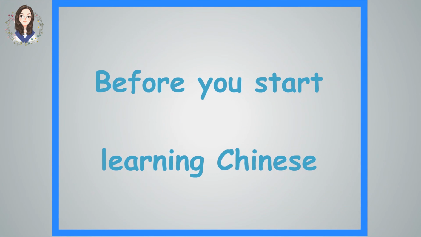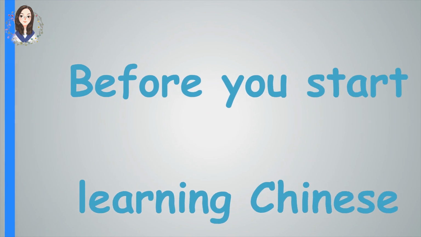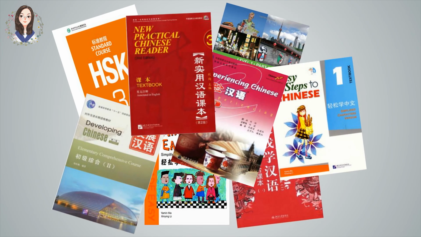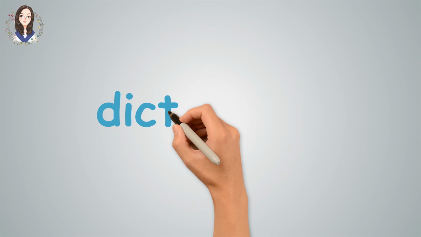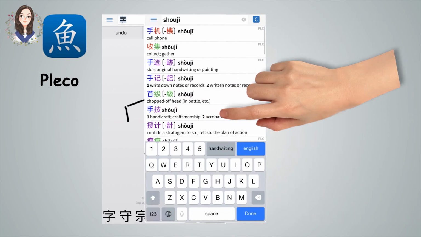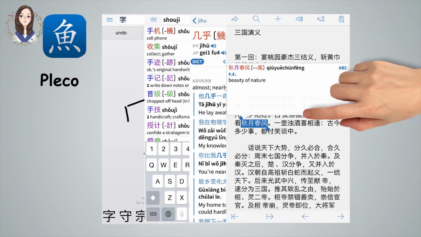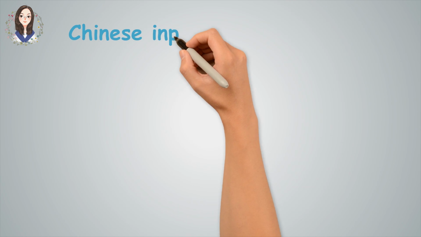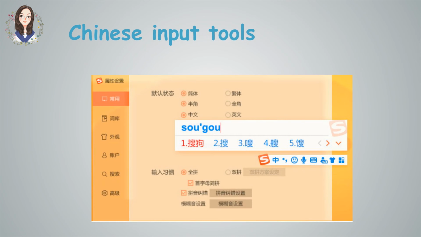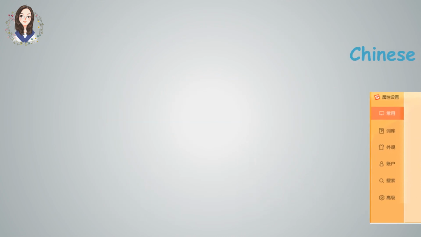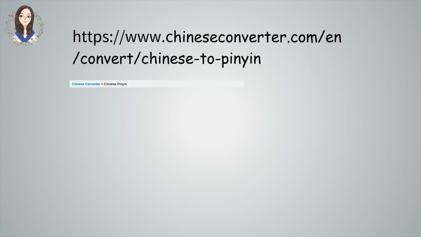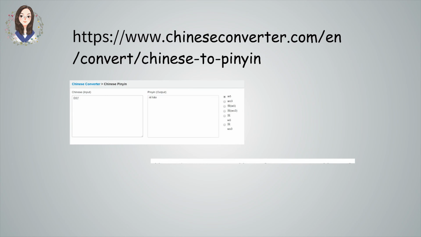Before I start learning Chinese, I recommend you to prepare these things. Choose one textbook which you like. Download a dictionary app on your phone. I recommend Pleco for beginners. It's good to know how to use those new vocabulary, and there are many examples. Install Sogou Pinyin on your computer to type Chinese characters. Use this website to convert Chinese characters to Pinyin, and you can also use it to find the stroke orders for Chinese characters.